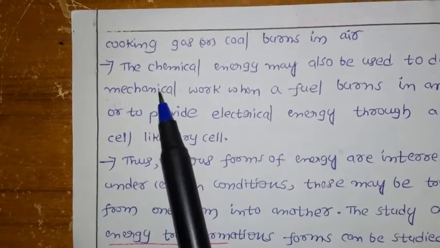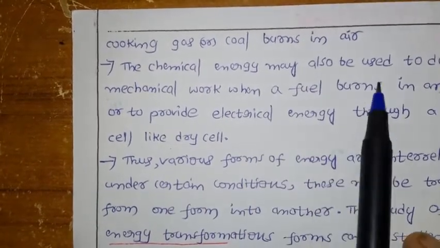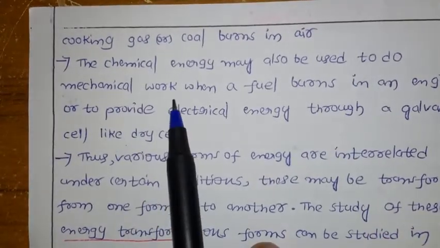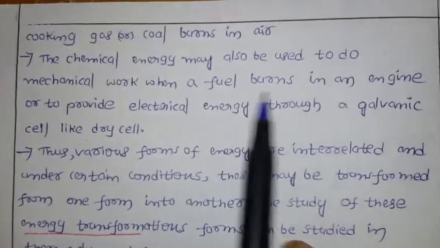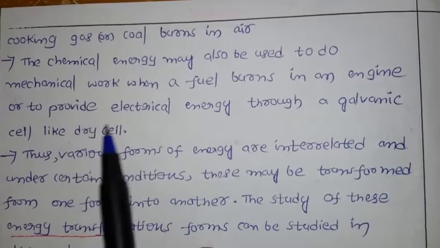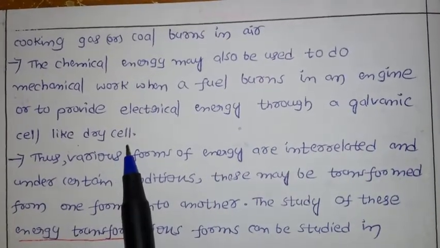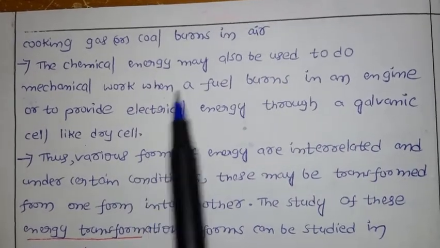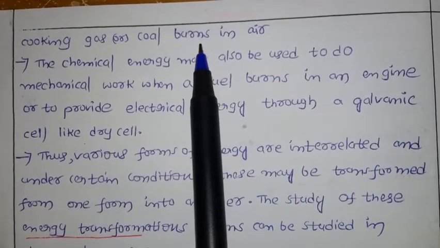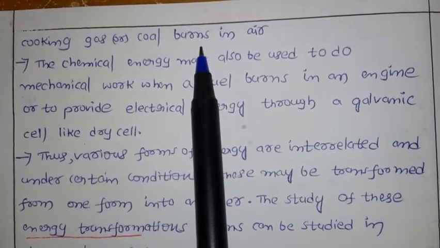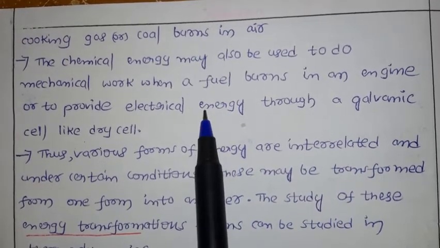Next, if you see, the chemical energy may also be used to do mechanical work when a fuel burns in an engine, or to provide electrical energy through a galvanic cell like a dry cell. So here, first we discussed methane. If it burns, it's going to give some amount of energy. Let us see another example.